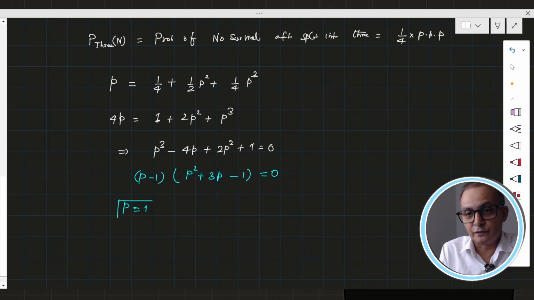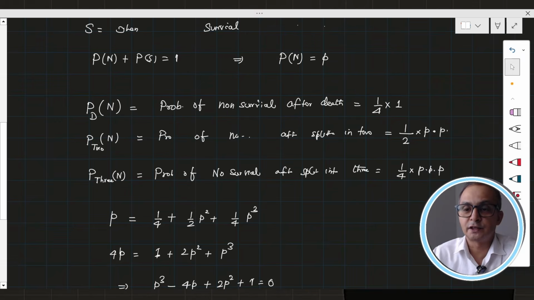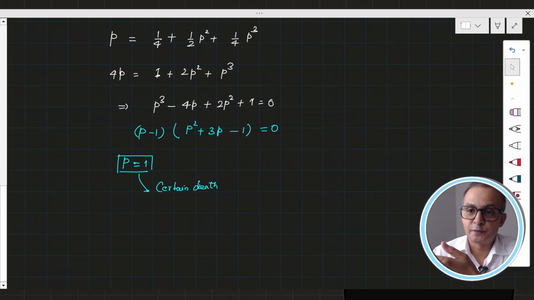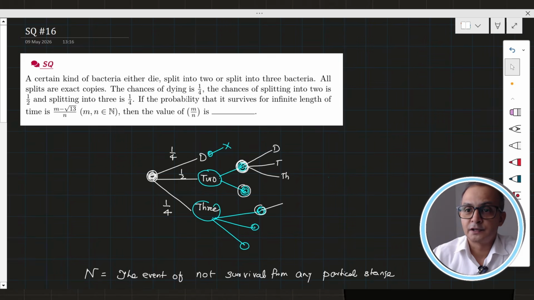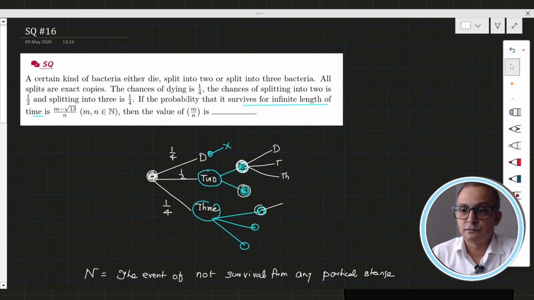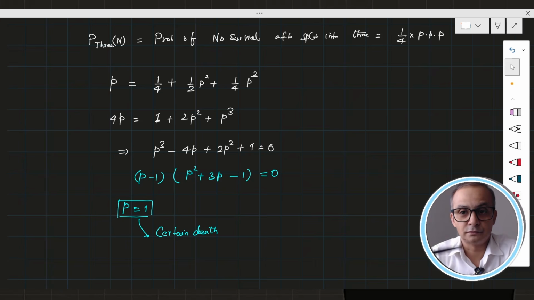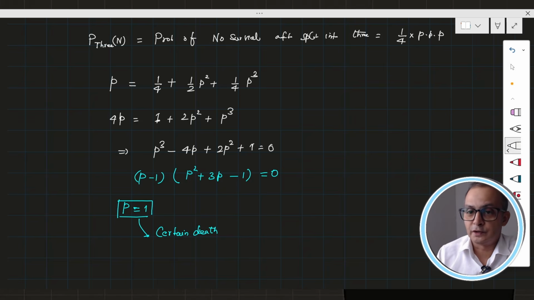Now there's one interesting thing: p equal to 1 means certain death, which happens when there is no growth or no split, or the growth is so slow that death is certain. But that is not what they're asking. See the question carefully: it survives for infinite length of time. So we are looking for the probability which will not survive for infinite length of time, and then subtracting that value from 1, we will get the survival for infinite time. So this is not going to happen.